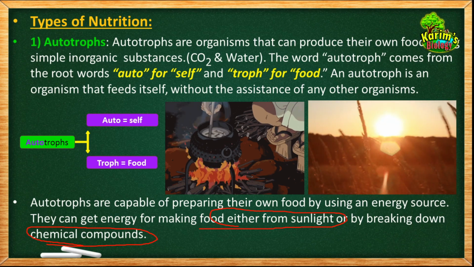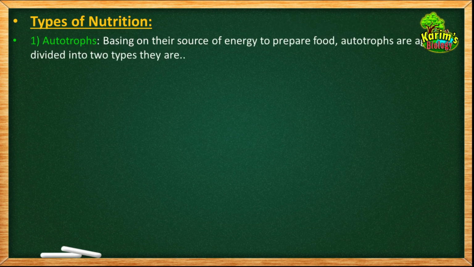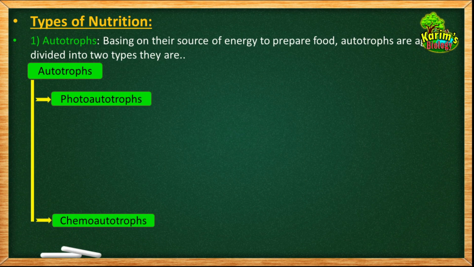Okay, so basing on this only, there are two types. Autotrophs are of two types basing on their source of energy to prepare food. What are they? They are photoautotrophs and chemoautotrophs. So autotrophs are again divided into two categories basing on the energy source they are using to prepare food. Okay, first let us discuss photoautotrophs.